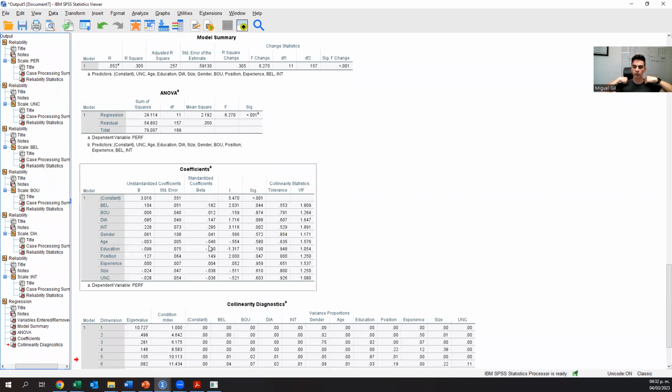But now we want to test if there is something that moderates that relationship. And what does moderate mean? Moderate means that there might be something that can strengthen or weaken that relationship. Let me give you a different example.